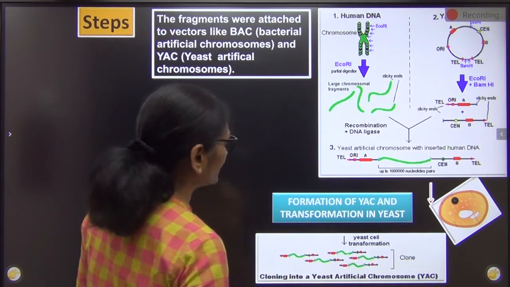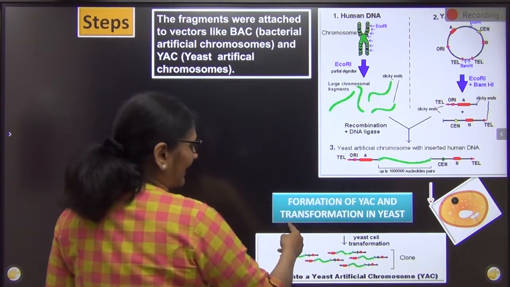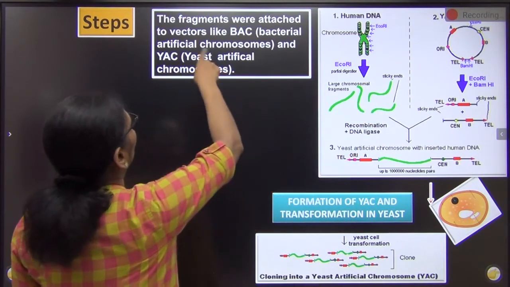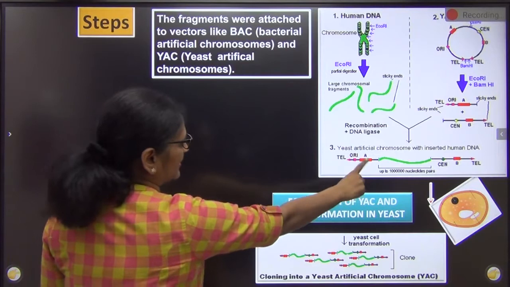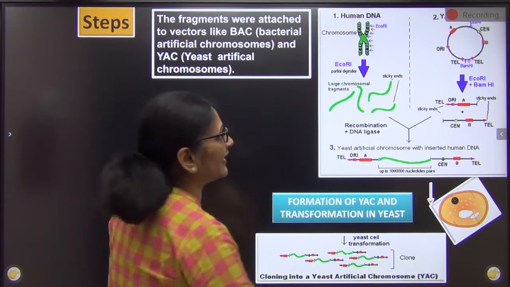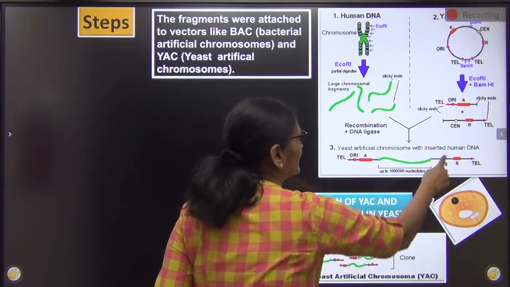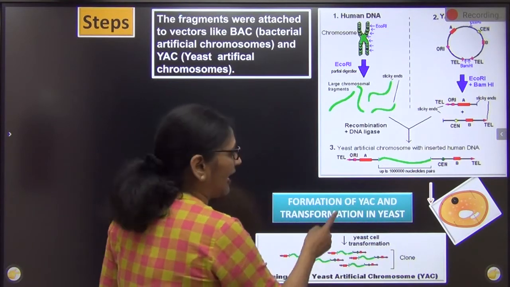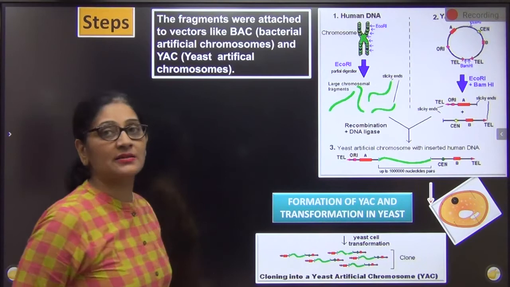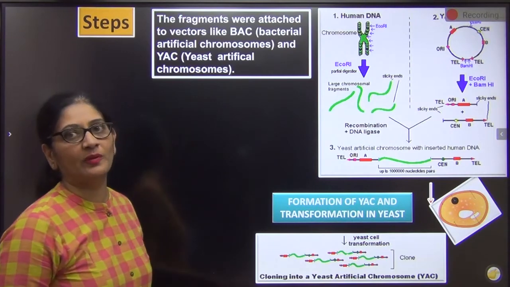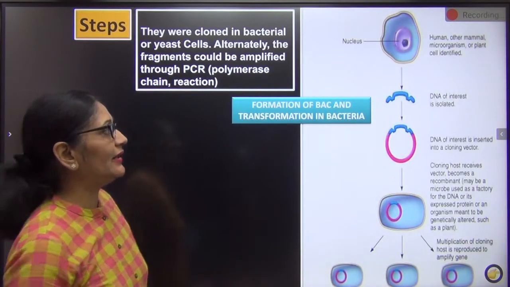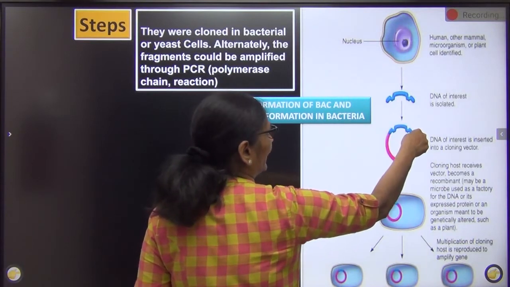तो फिलहाल ठीक है, formation of YAC. तो हम यहाँ पहले the fragments were attached. So इसमें I'm just showing in yeast. ठीक है, so this is a human DNA cut into pieces. This is the yeast का DNA. I inserted mine, and after that I put it into the yeast cell so that my DNA could be multiplied. This is about bacteria. This is my DNA. I attached it to the bacterial chromosome.